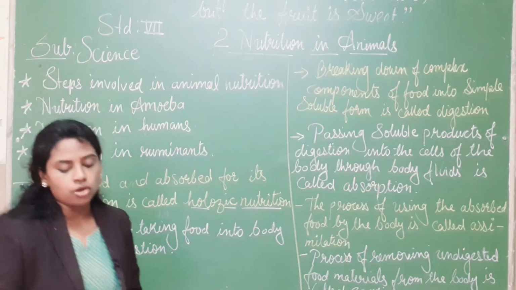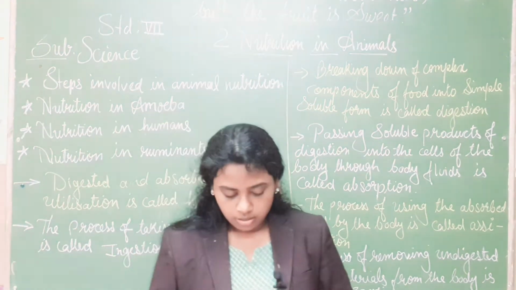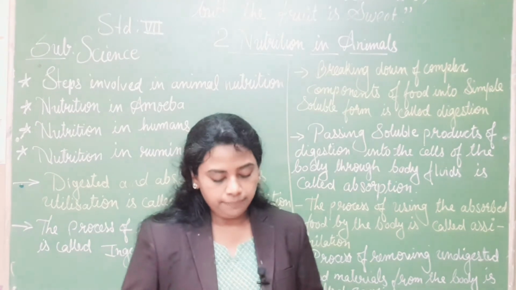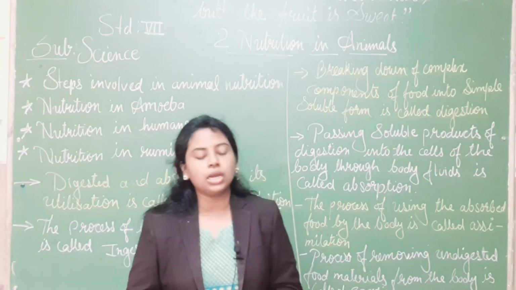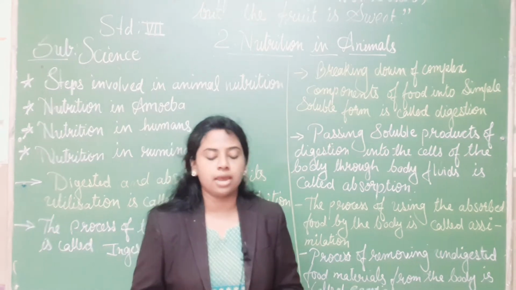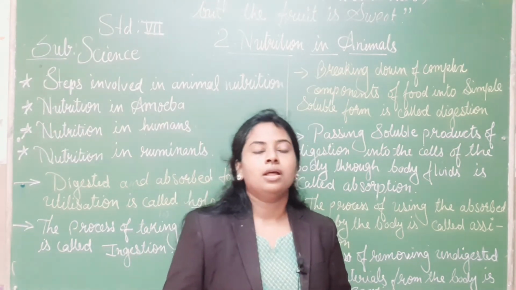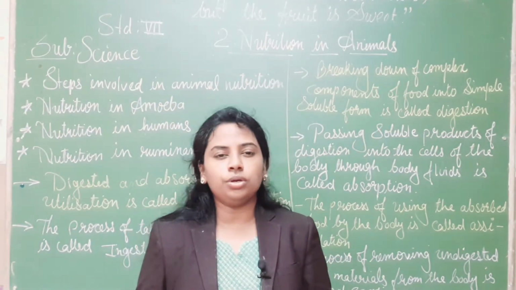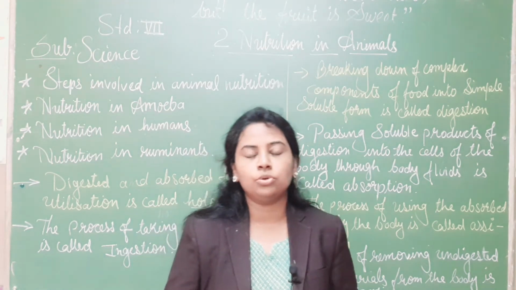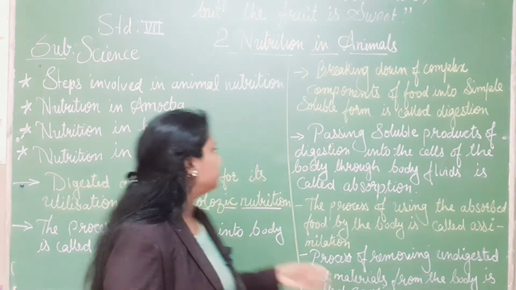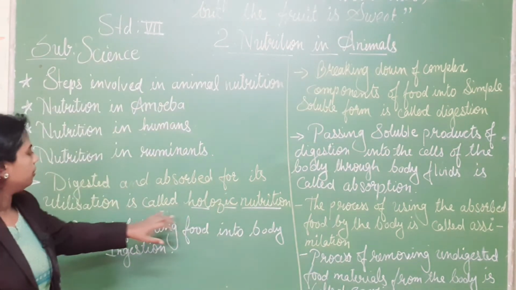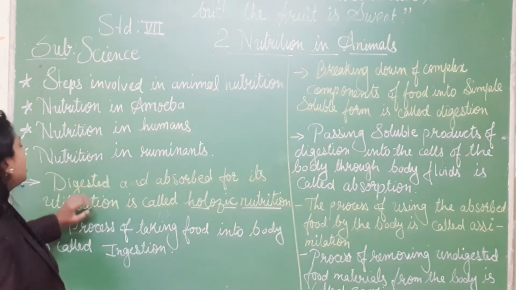As you can see on your page numbers 12 and 13, nutrition means living things require food to stay healthy and live. They need nutrition for day-to-day life. Some of the definitions I have given.